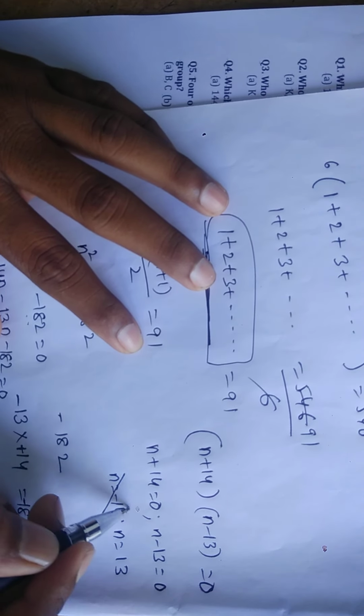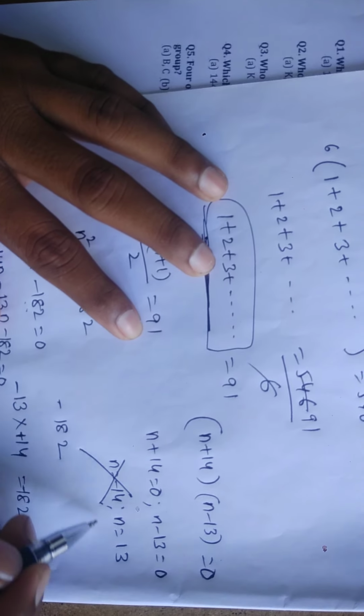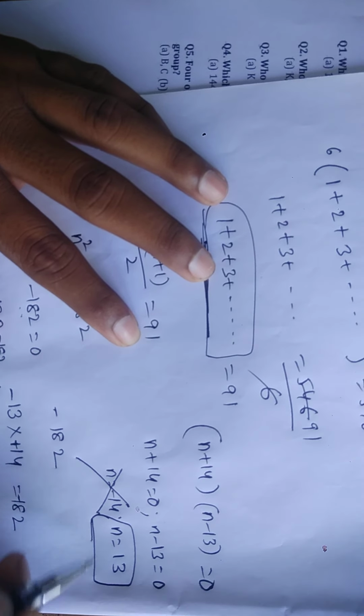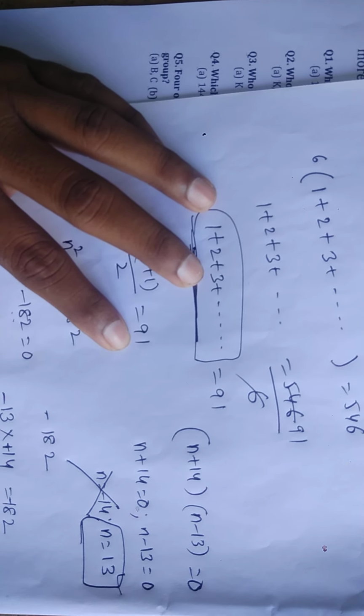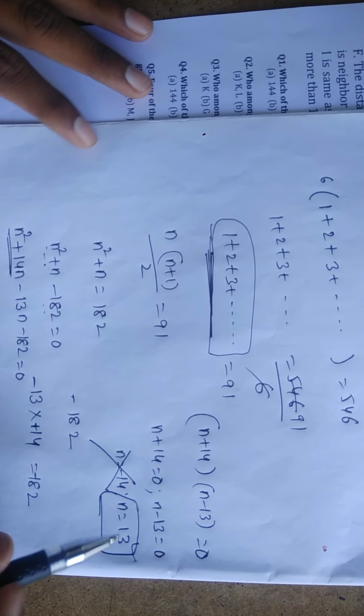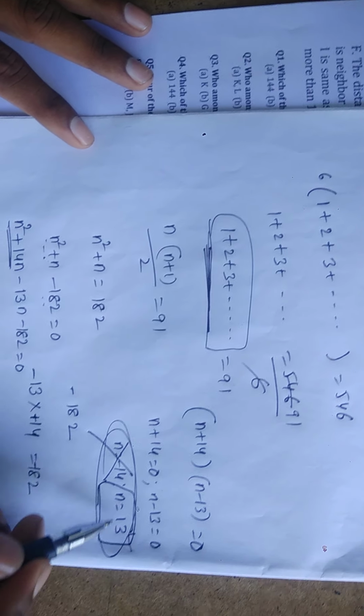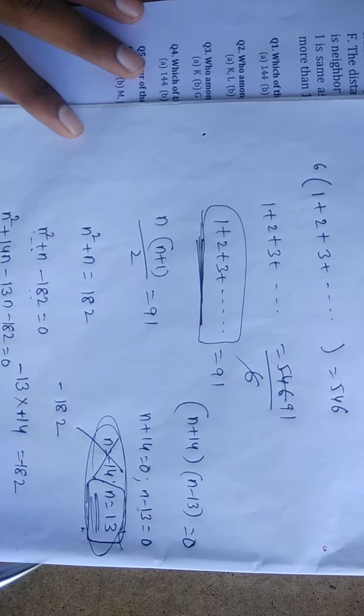But the number of persons is always positive, so minus 14 is not possible. Then the number of persons is 13 members. So the total is 13 members.